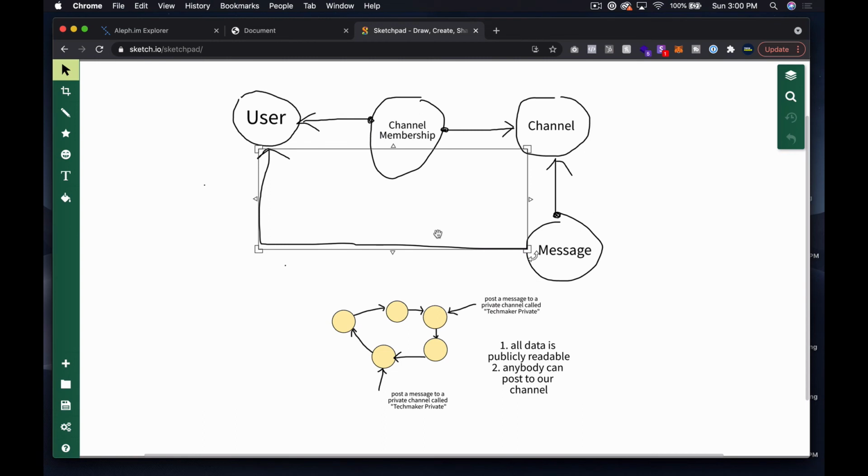When they see those pending memberships, they can either click approve or reject, and that will either set the channel membership to active or rejected. And if they say active, it's going to update the channel allowed addresses to include the address of this membership. I think that's the way that I'm going to do this.